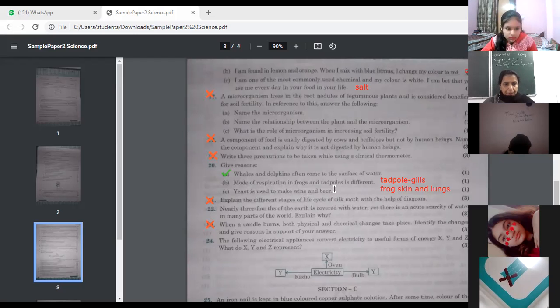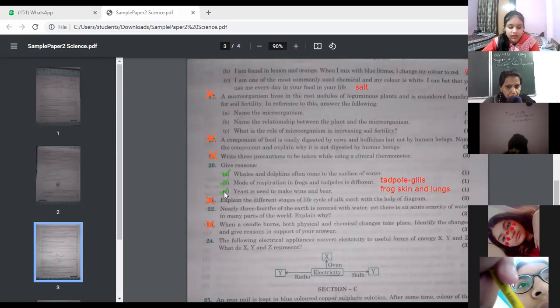Okay. Next, yeast is used to make beer and wine. Give reasons. Why is it used to make beer and wine? Any idea, Kavya? During the process, yeast produces alcohol. So in that way, it also produces beer and wine. Okay. Anybody else want to add something? Ma'am, can I tell?